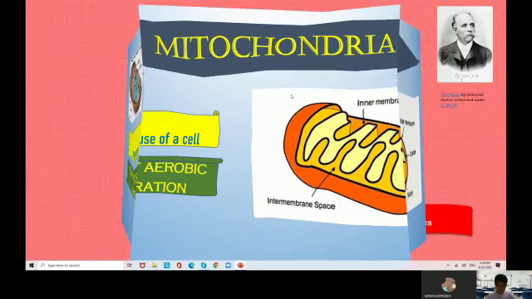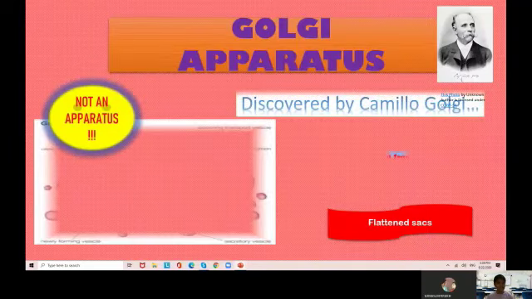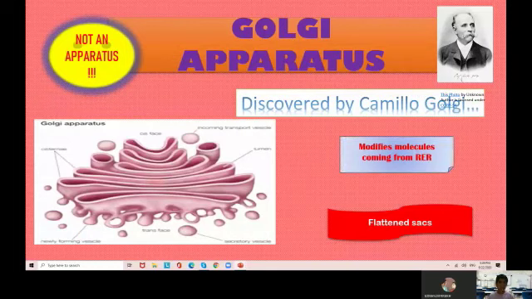The next one is the Golgi apparatus. As per the name, it is not an apparatus, but it is a very important organelle in the cell. It modifies the molecules coming from the rough endoplasmic reticulum. It is a set of flattened sacs, and these are stacked over each other. The complete set is known as the Golgi apparatus or complex. It modifies the molecules coming from the ER and packs them into Golgi vesicles.